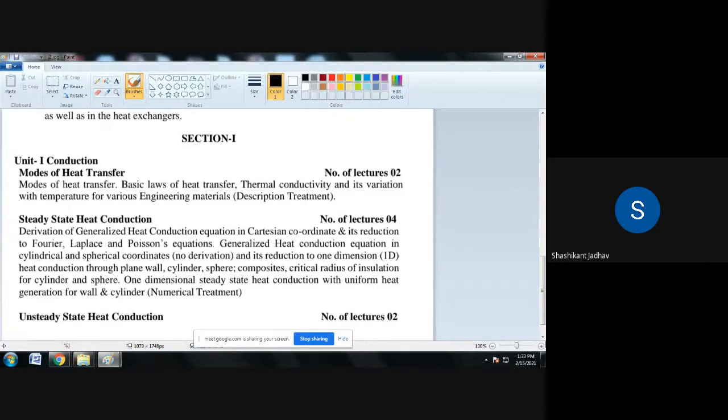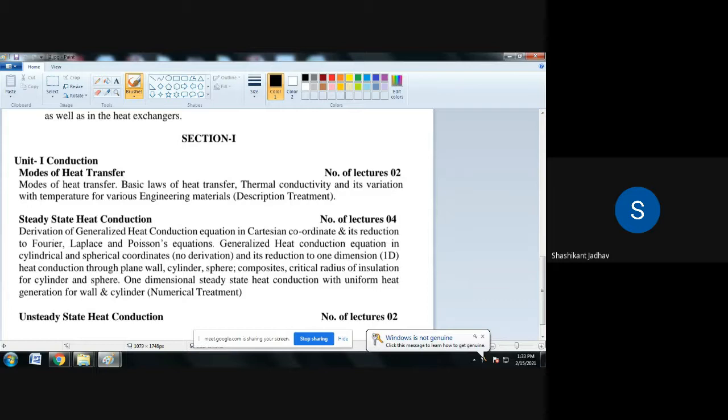So what is Newton's law of cooling? The rate of heat transfer per unit area is proportional to the difference in temperature between the body and its surrounding. That is Newton's law of cooling. We will cover these laws in unit number 1. Before going to unit number 1, we are discussing the introductory part, and in that we discuss Newton's law of cooling.